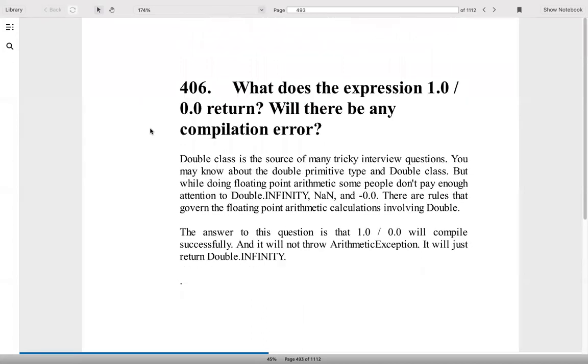Now the expression 1.0 divided by 0.0, what will it do? It will actually give you double Infinity instead of a compile time error or an arithmetic exception, because double follows this standard. It gives you things like NaN, and minus 0.0 is also possible, while in integer it cannot happen.